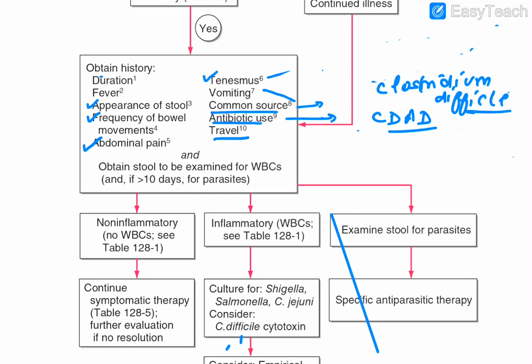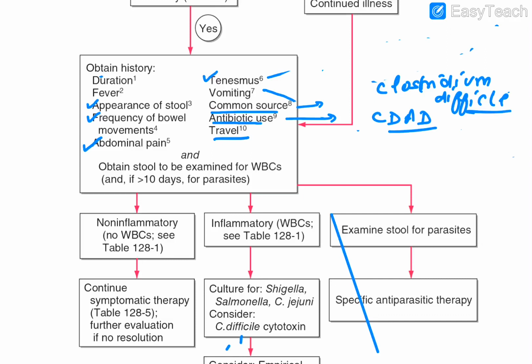Okay, tenesmus, incomplete defecation, that happens due to what? Proctitis, and that is again caused by what? Shigellosis and amoebiasis. Vomiting means neurotoxins are involved, that is the Staph aureus and Bacillus cereus. Common source, you have to look out for the food which has done this. Antibiotic use, that is CDAD. And the traveler's history, that the person has come from a developed country to a developing country and develops traveler's diarrhea. Got the point? So need to remember this also.